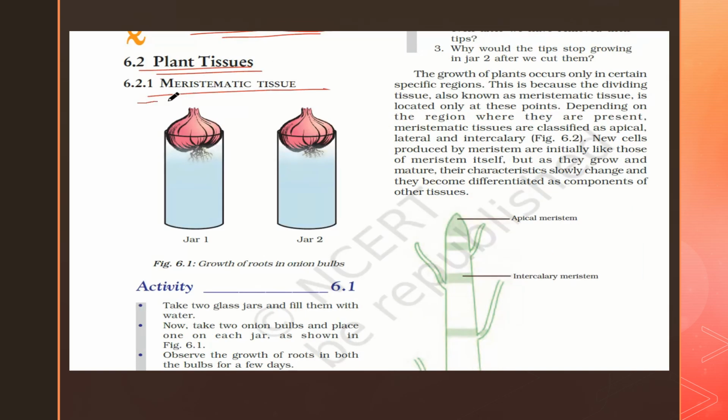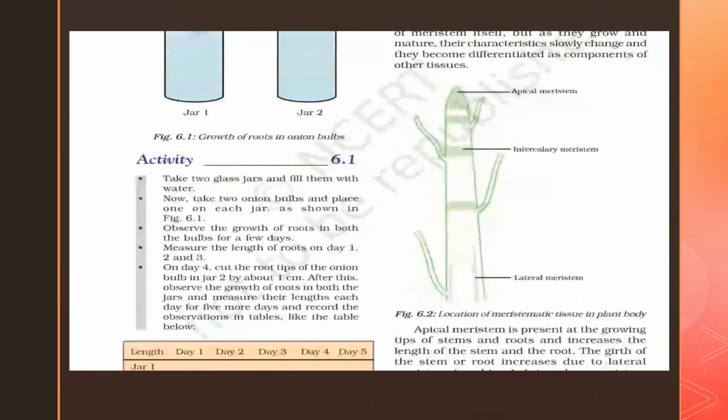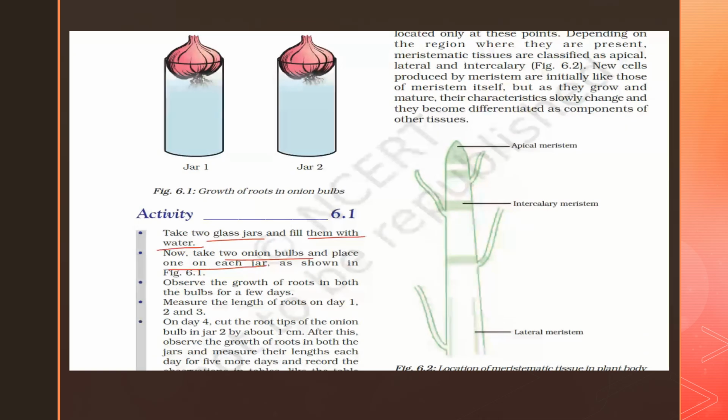Now first, in plant tissue we will take the meristematic tissue. Now here we start with an activity. Here in the activity, we are taking 2 glass jars and we are filling them with water, right? Now take 2 onion bulbs and place one on each jar as shown in this figure. Now just dipping them, observe the growth of roots and bulbs in a few days, right? You are placing the onions like this and you are seeing the growth of the roots and measuring them on day 1, day 2 and day 3, right?